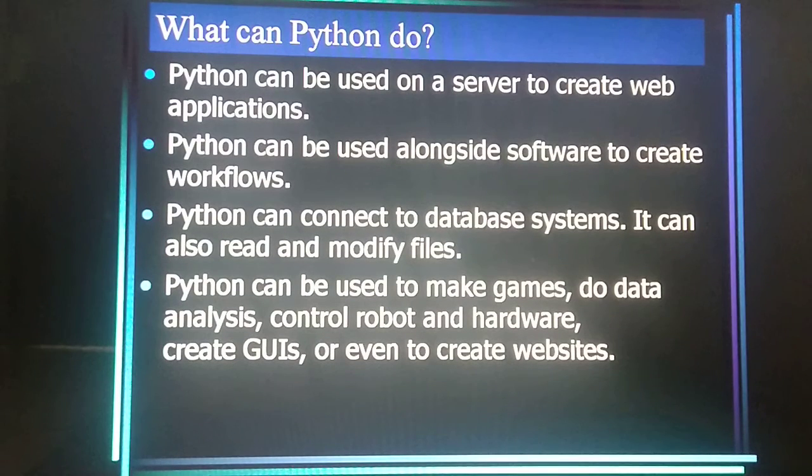Now what can Python do? Python can be used on a server to create web-based applications. We all know that we can create websites and some elements of websites also. Python can be used alongside software to create workflows, between different sections and different departments. Python can connect database systems.